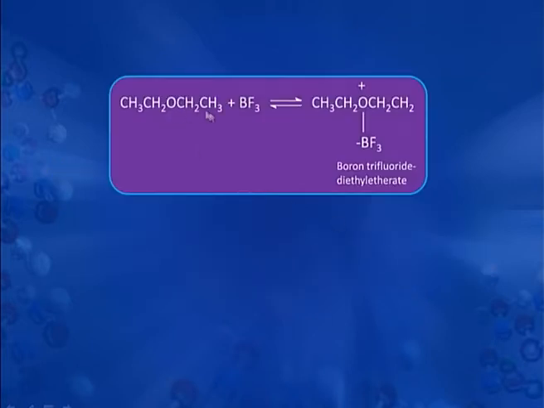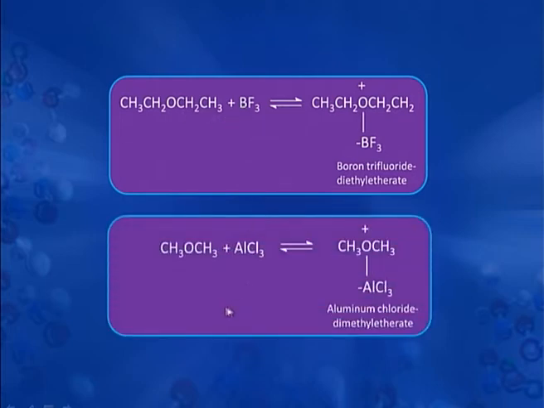Here is the formation of boron trifluoride diethyl etherate, the complex formed because of the reaction between diethyl ether and boron trifluoride. In the second reaction, you can see that this is methoxymethane or dimethyl ether reacting with aluminium chloride and generating aluminium chloride dimethyl etherate.